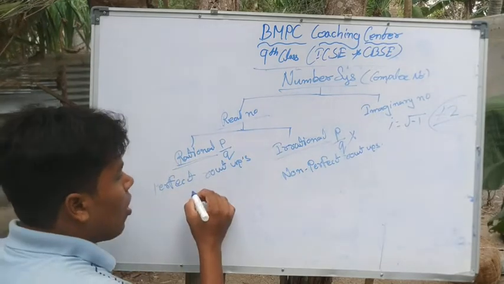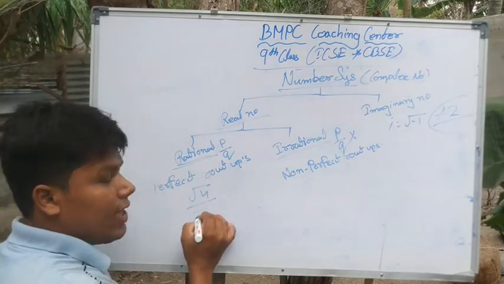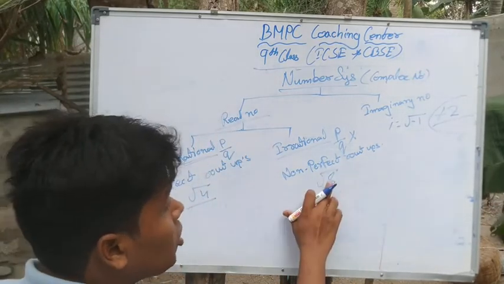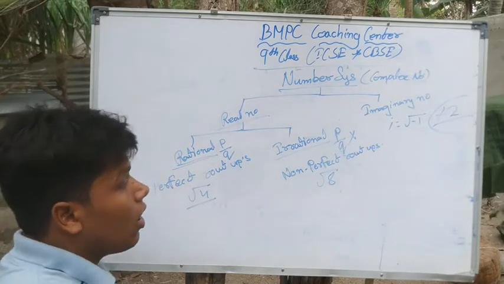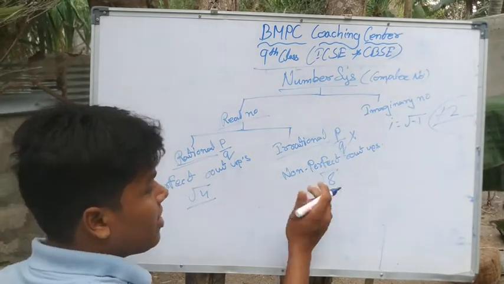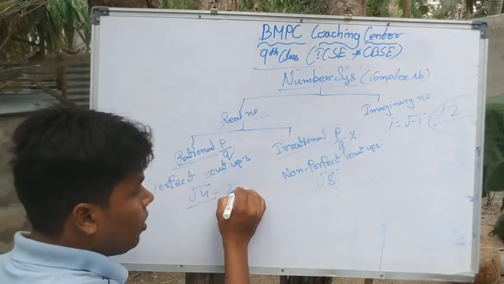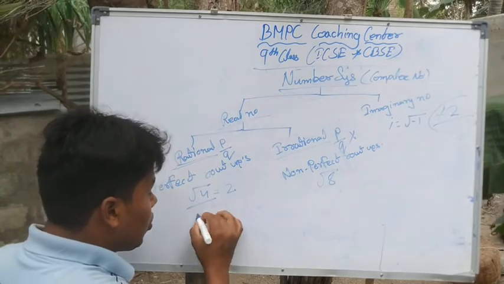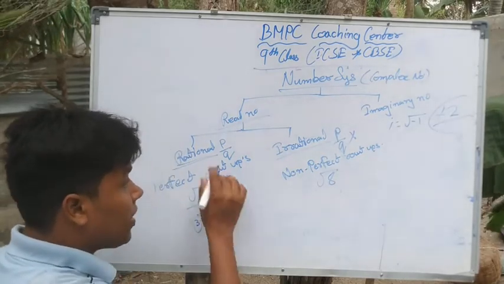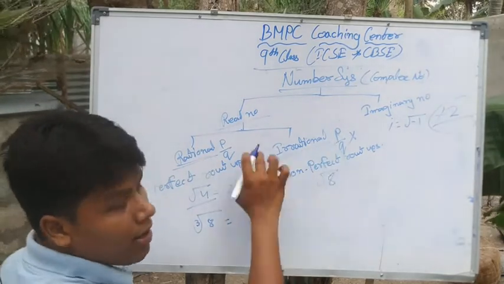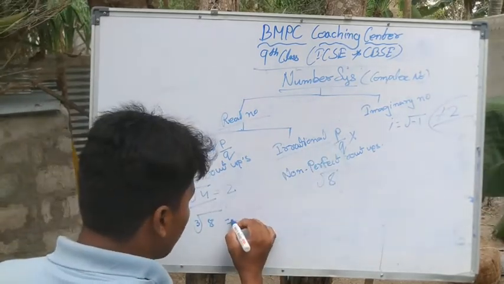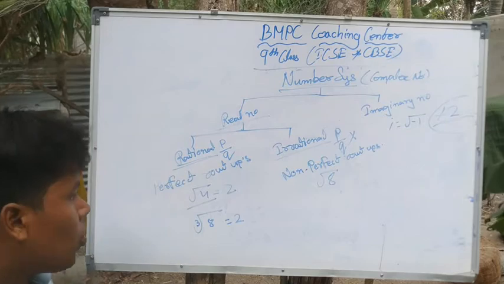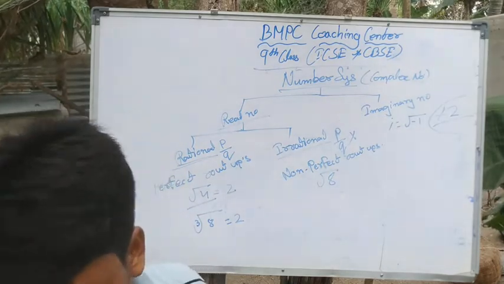For example, root 4 is a rational number, but root 8 is an irrational number because it is not a perfect root of a number. Root 4 is rational because it is a perfect root of 2; 2 squared is 4. And cube root of 8 is a rational number because its value becomes 2. Clear? Further, we will classify the numbers.